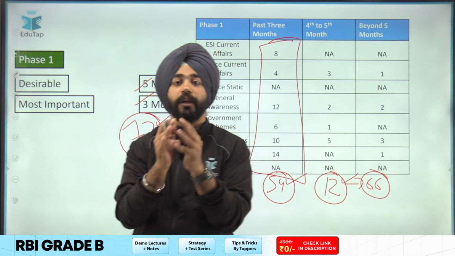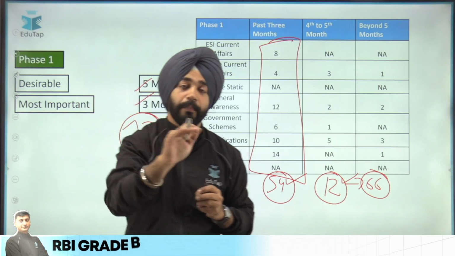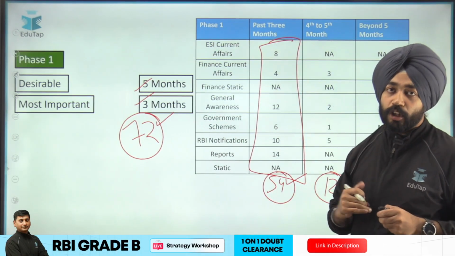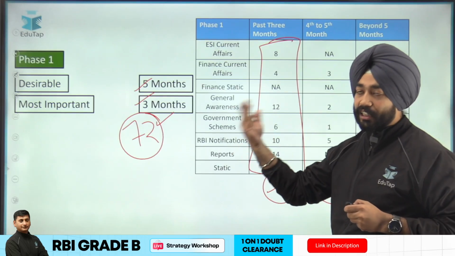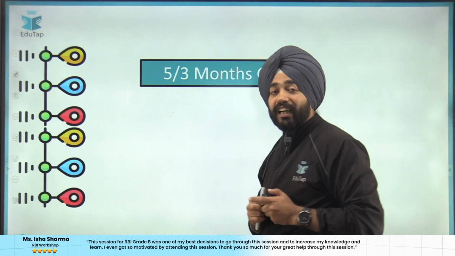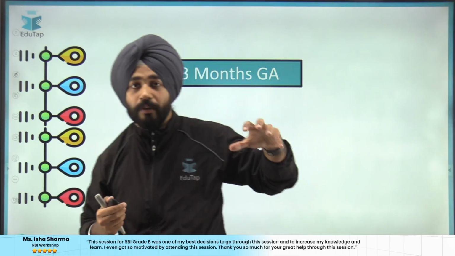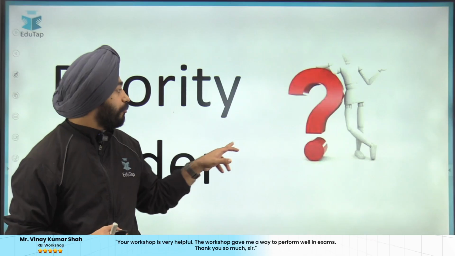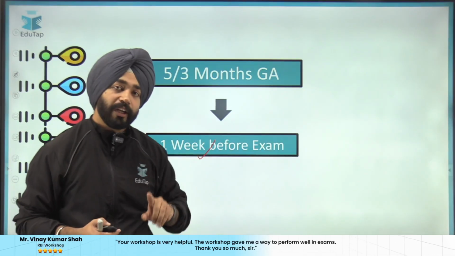So that should be your prime target when you are preparing for the general awareness section of the RBI Grade B examination. So timeline is clear, target score is clear, weightage is clear. Now let's proceed further with regard to how much time you have to prepare the current affairs. I would say 1 week before the examination should be the limit here.